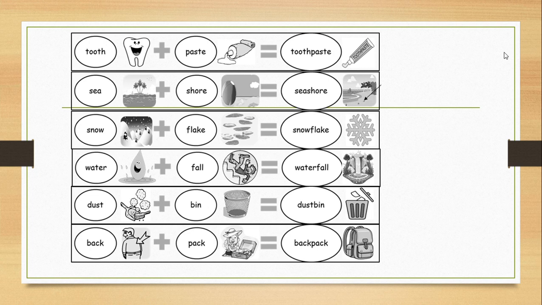Next we have back, which is the behind of you, your back. And pack with the P means to organize your things inside a bag. To pack your bag, put everything inside, organized. A backpack is the bag that you can hold on your back, like your school bag. It's a backpack.